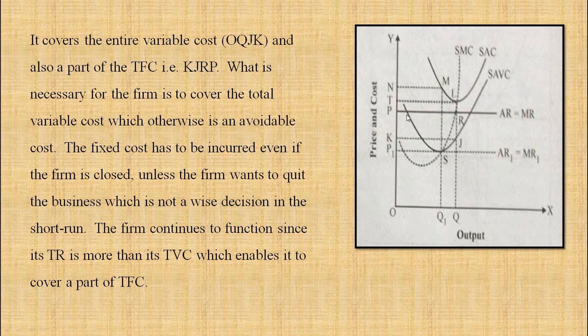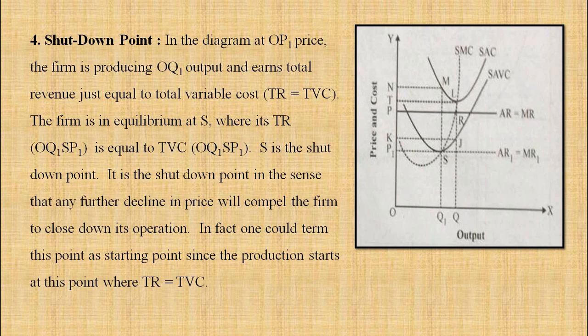What is necessary for the firm is to cover the total variable cost, which otherwise is an unavoidable cost. The fixed cost has to be incurred even if the firm is closed. Unless the firm wants to quit the business, which is not a wise decision in the short run, the firm continues to function since its TR is more than total variable cost, which enables it to cover the part of total fixed cost.